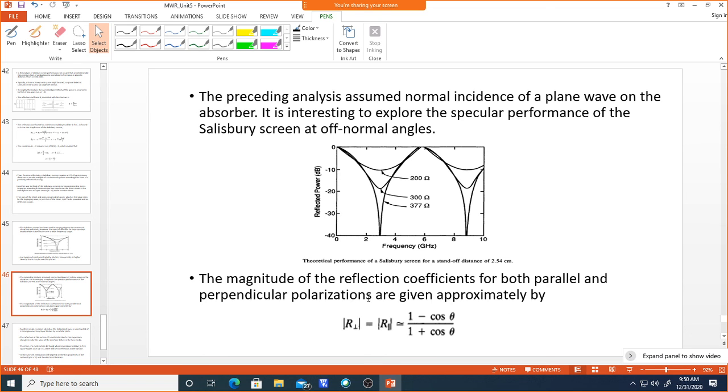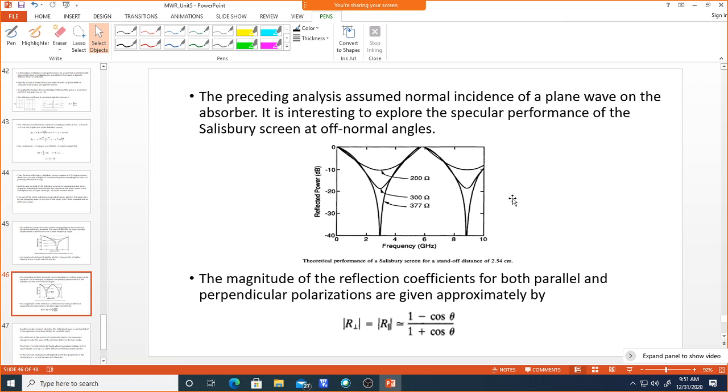The magnitude of the reflection coefficient for both parallel and perpendicular polarization is given approximately by this formula. So this is about the Salisbury screen, and other things we'll discuss in the next class.